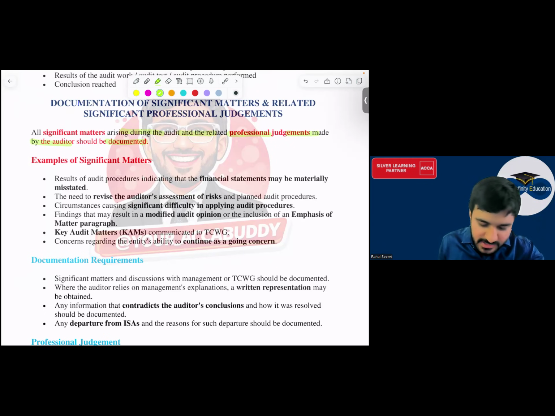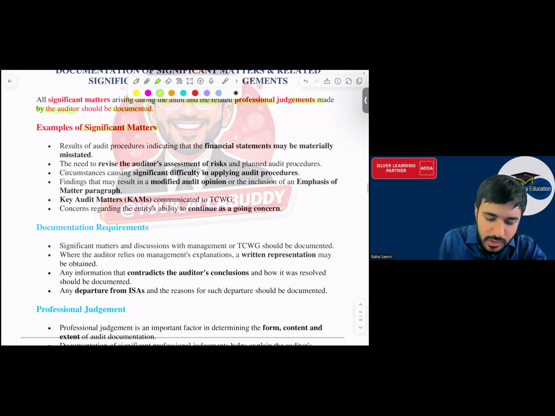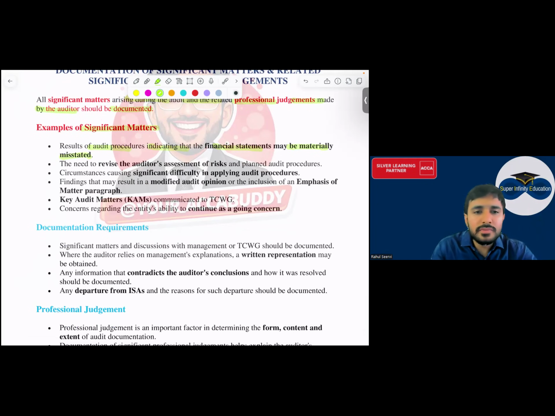Examples of significant matters, see now: result of audit process indicating financial statement being materially misstated. Material misstatement is high. Then it is very difficult for us to apply the audit procedure. Sir, audit procedure apply नहीं कर पा रहे हम. We are not able to check anything, sir. कोई रास्ता ही नहीं दिख रहा सर, क्या करें. Then going concern, sir, there is an issue regarding going concern, whether the business will continue or not.